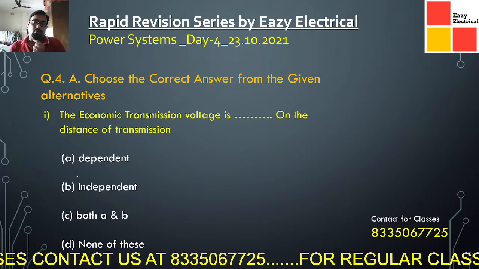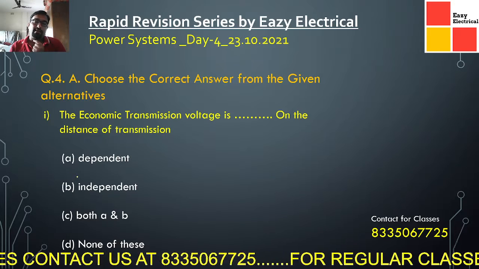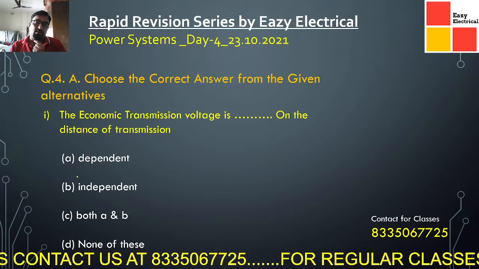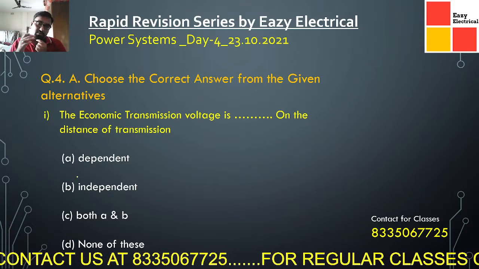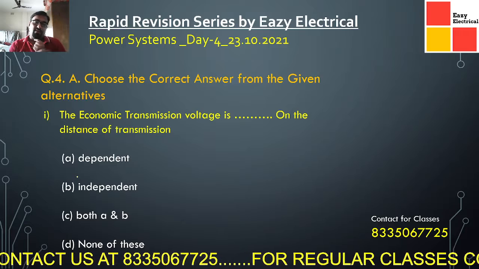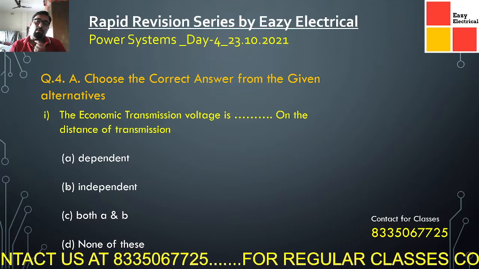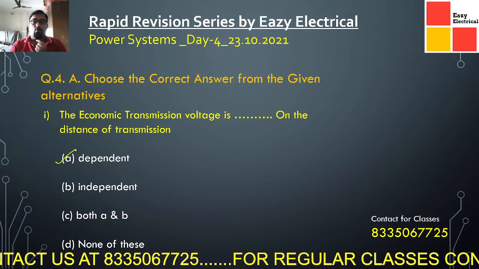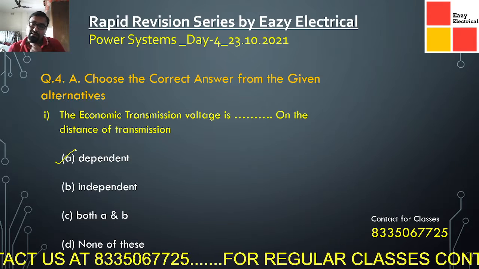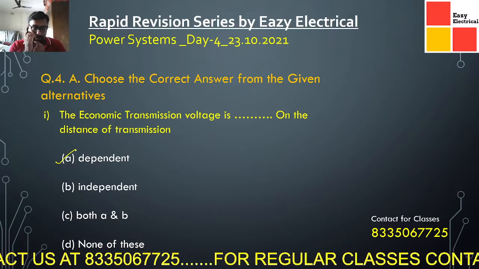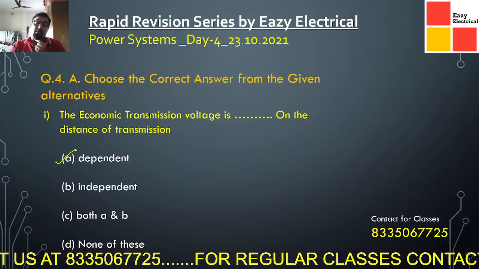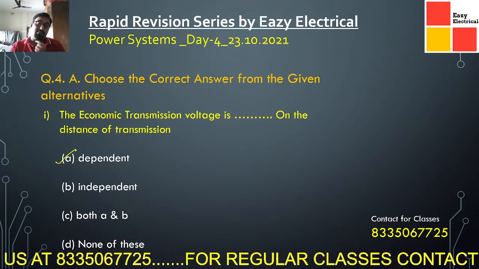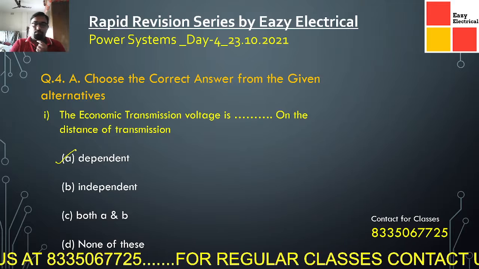Economic transmission voltage is dependent on the distance of the transmission. Basically, whenever we talk about transmission distance and transmission voltage, they are all dependent parameters. Why dependent parameters? If we increase the transmission distance, that means a greater amount of voltage will help us in economic transmission. So for economic transmission voltage, the distance of the transmission plays an important role.